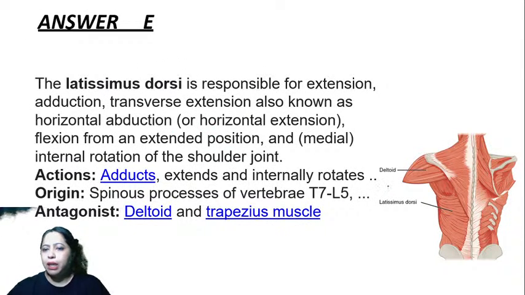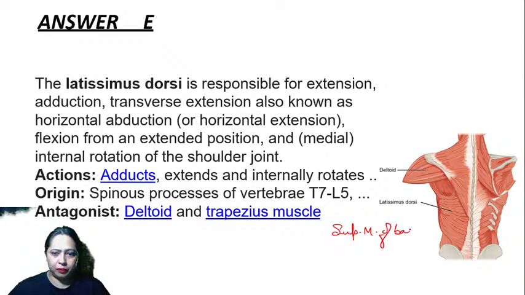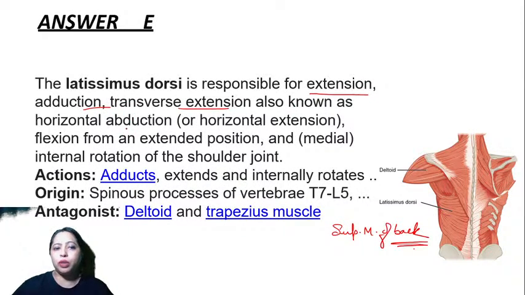Latissimus dorsi is one of the superficial muscles of the back. Somebody says E, none of the above, all of the above. We'll see. So here it is responsible for extension, adduction, transverse extension, also known as horizontal abduction. All these can be done from the extended position. Why? Because it is a muscle present on the back side, and it forms a small tendon that goes to the arm.